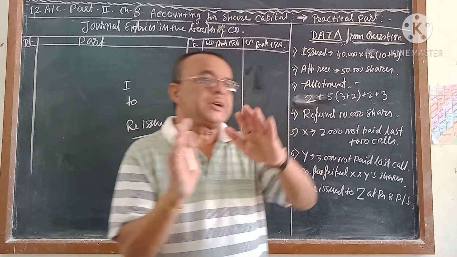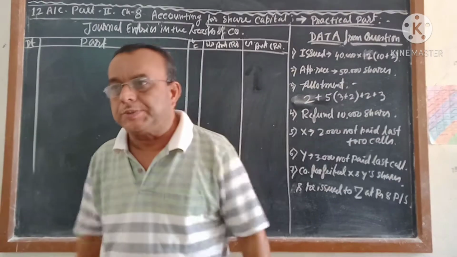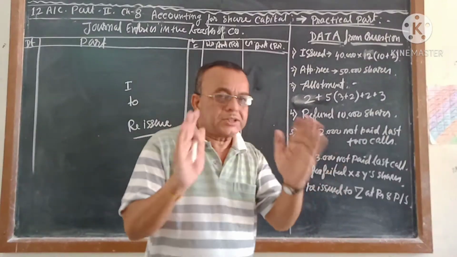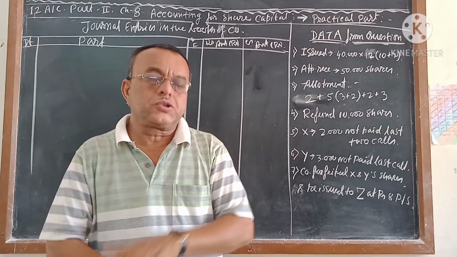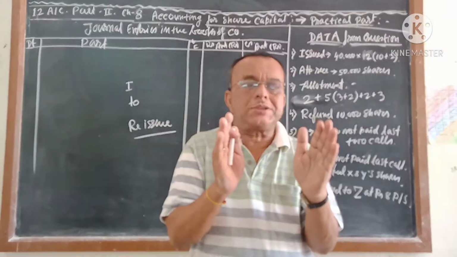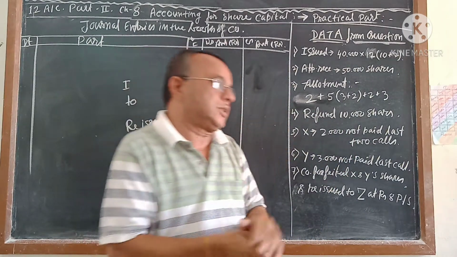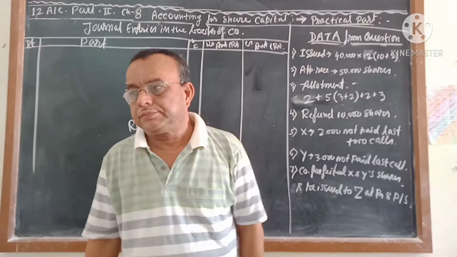So the company will give just one notice that as you have not completed the payment, your shares have been cancelled. And this cancellation means forfeiture. So for that you have to pass one entry after the compulsion area, that the company is going to cancel their shares. That entry is called the share forfeiture entry.